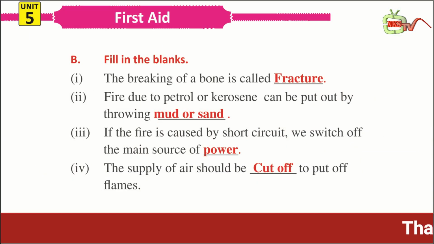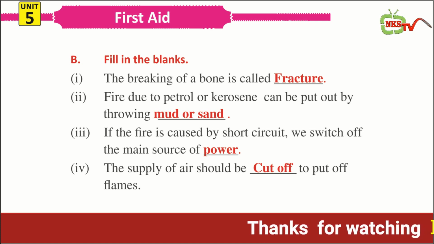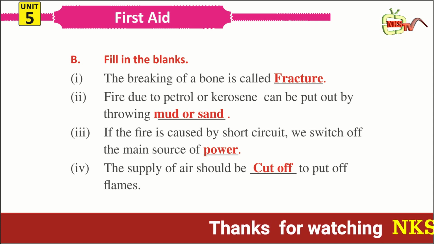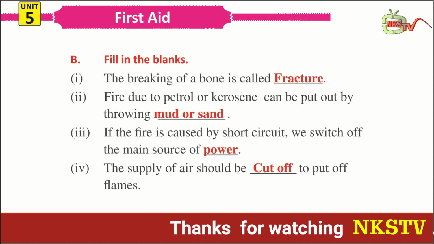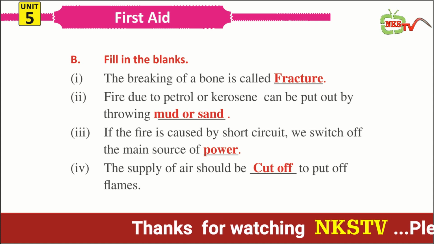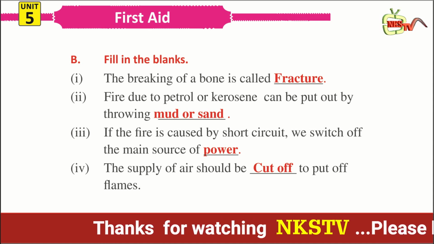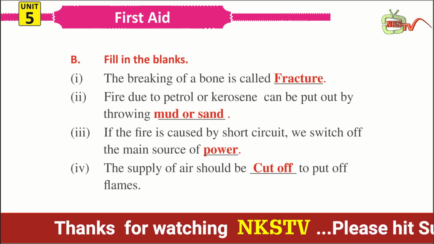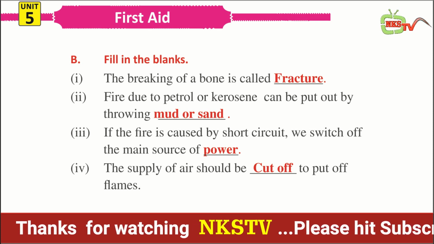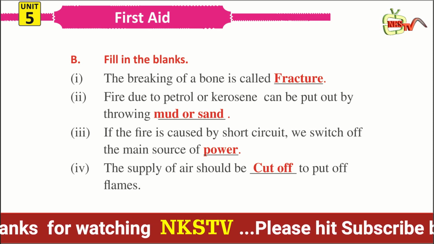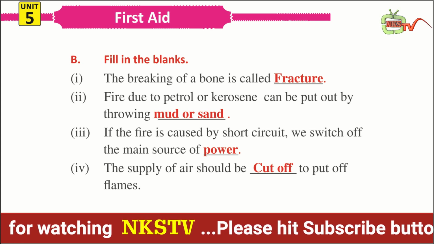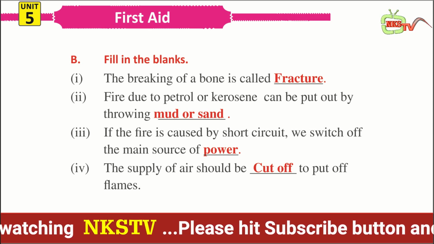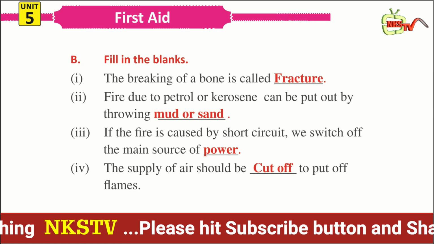Now dear students, come to the blanks. Fill in the blanks, and you can see on your screen the filling words are in red color. So let's start. Number 1. The breaking of a bone is called fracture. Number 2. Fire due to petrol or kerosene can be put out by throwing mud or sand. Number 3. If the fire is caused by short circuit, we switch off the main source of power. Number 4. The supply of air should be cut off to put off flames.